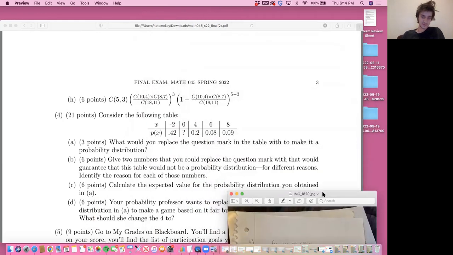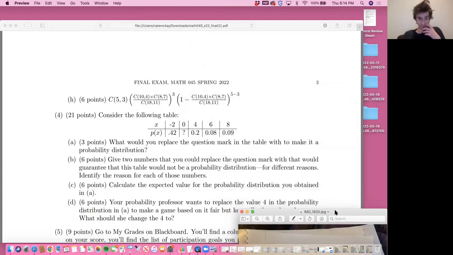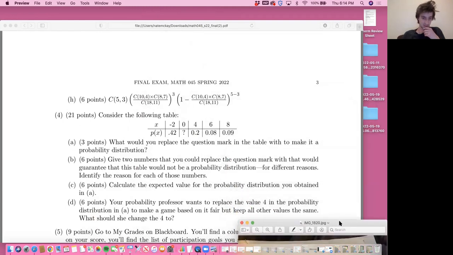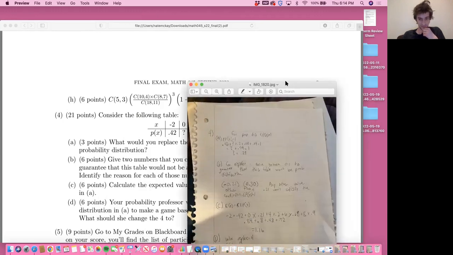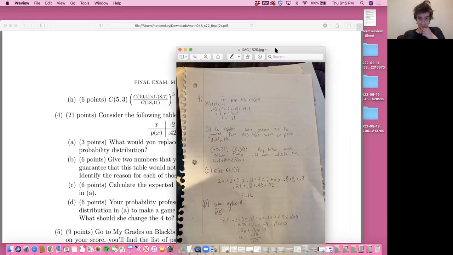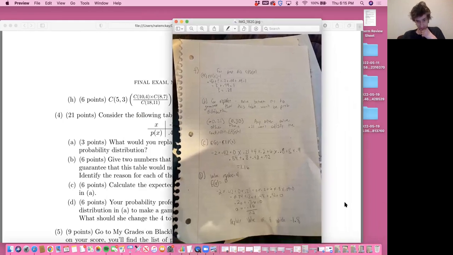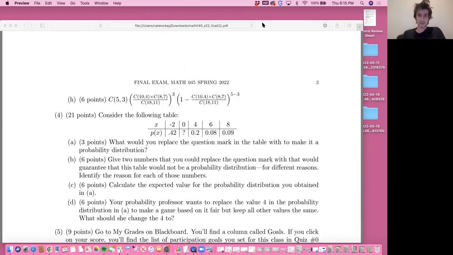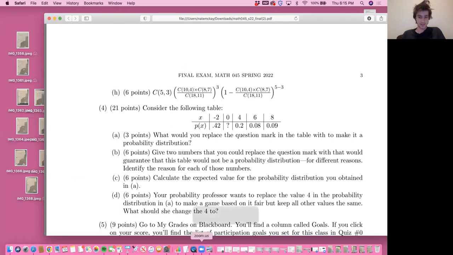The professor wants to make a different change: to replace the value of 4 to make the expected gain-loss keep all the values the same, what should she change the 4 to? So I'm going to replace the 4 with a 0 in the formula and do the whole math out for that. It comes out that you can replace the value of 4 with negative 1.8, sorry, minus 1.8. I did that just because I thought 0 would be the easiest number to replace with. They're already telling me it's replaced. And yeah, that's it.